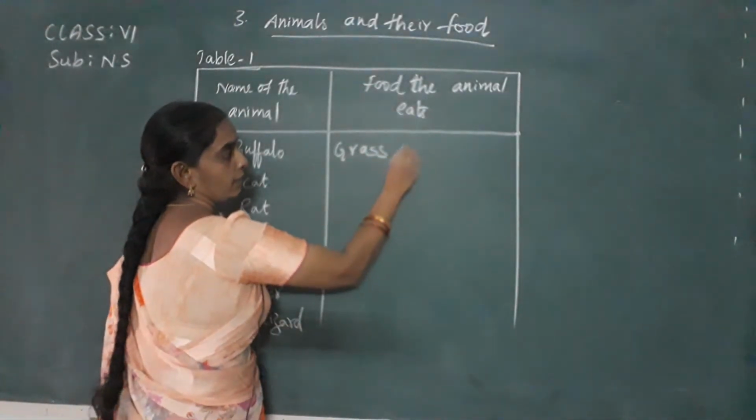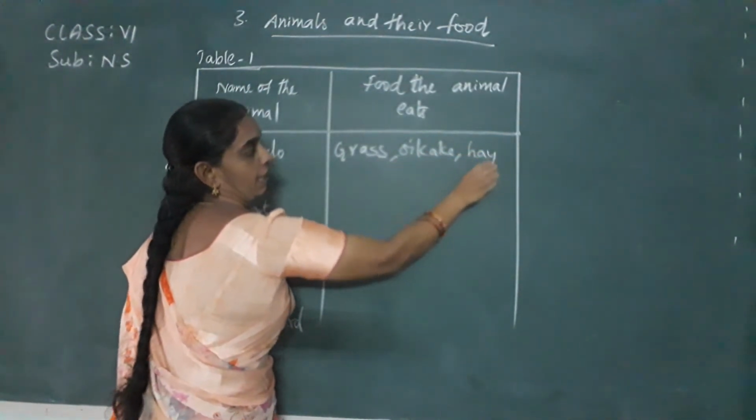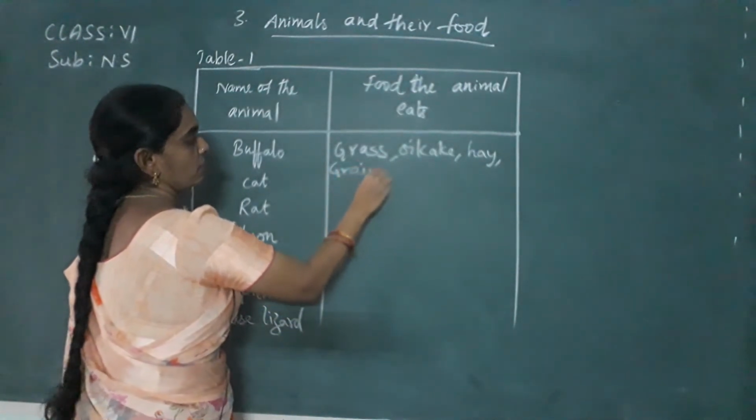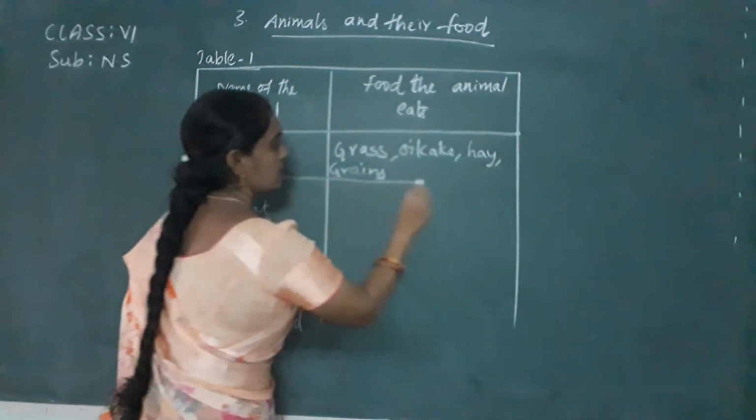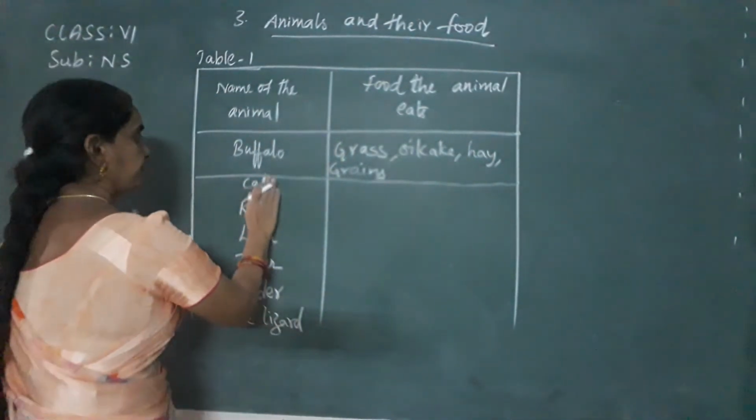Grass, oil cake, hay and grain. Grains also it takes as its food. Okay children. Next is cat.